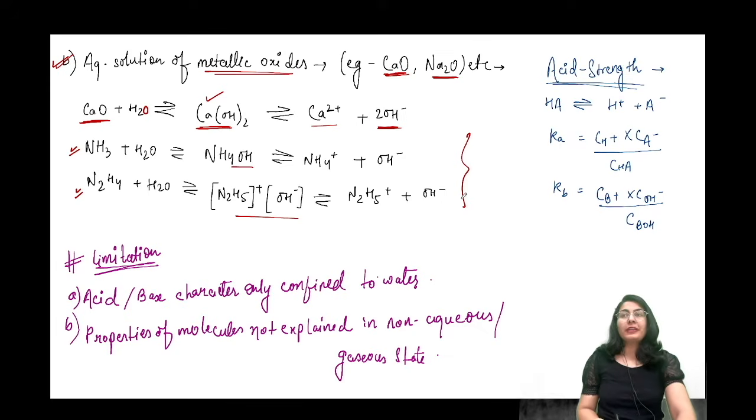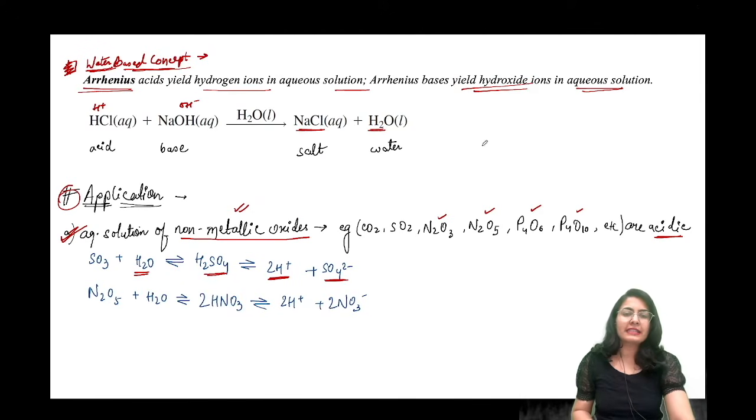Now I am not going through all the basic things which you already know, like the simple things. Who are the examples of acids? For example, HCl, H2SO4, HNO3, all of these molecules which can give up a proton, all the molecules which have a releasable proton, all of these are going to be Arrhenius acids.